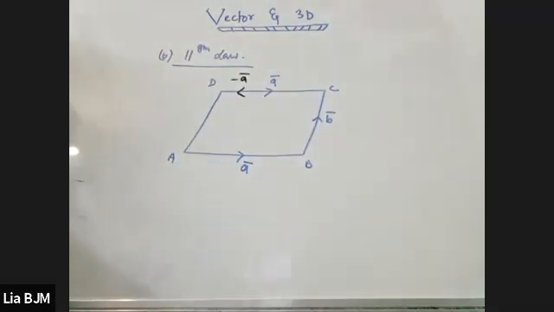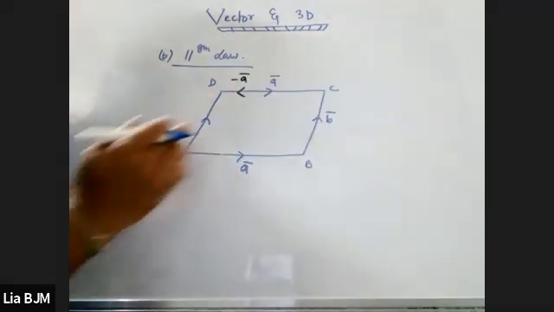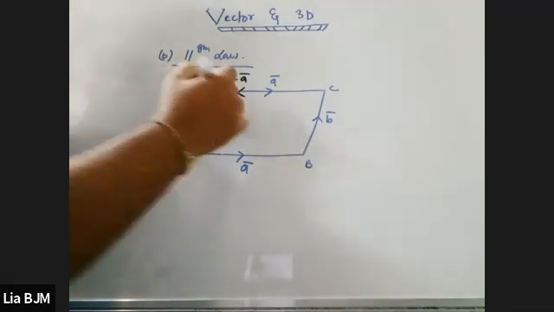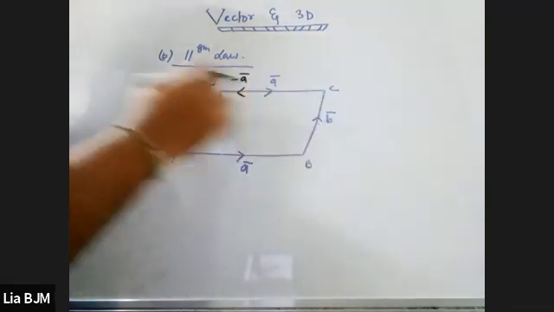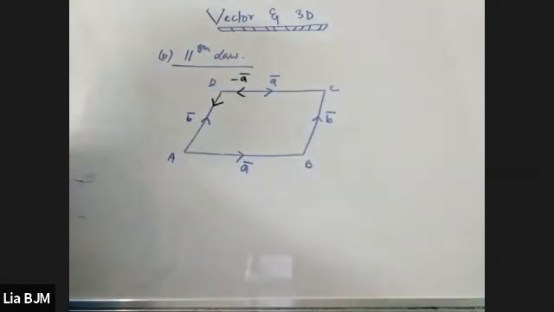Is it understandable by everybody? Clear? If I consider the opposite direction, but having the same magnitude, because we know this is a parallelogram, this magnitude and this magnitude are same, so this will become minus B vector.